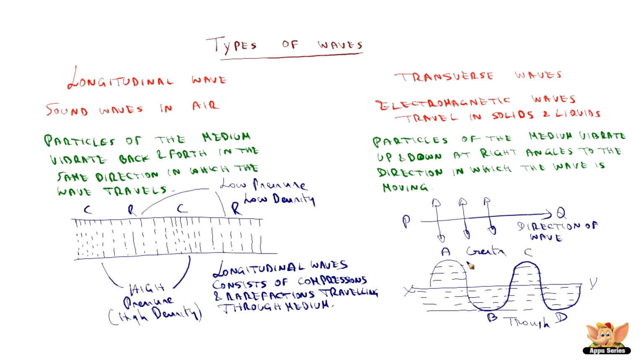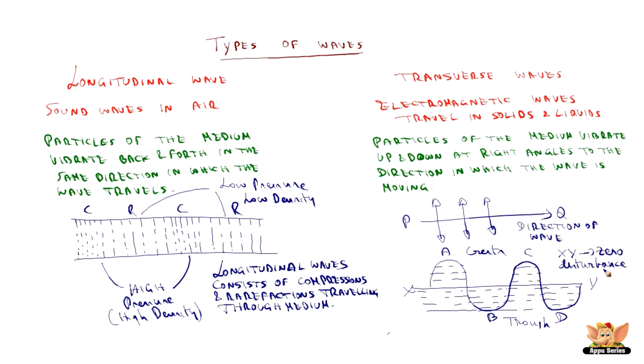Now what is a crest? A crest is that part of a transverse wave which is above the line of zero disturbance. XY is called the line of zero disturbance of the medium. Water is the medium here and XY is the line of zero disturbance because above it the waves are there and below it the waves are there. So XY is called the zero disturbance line.